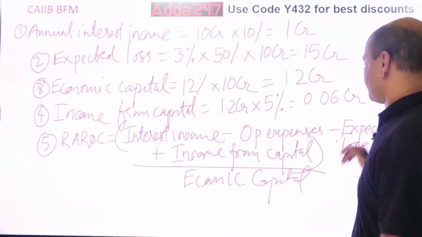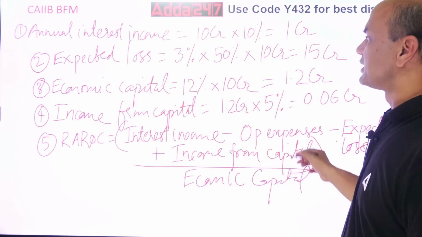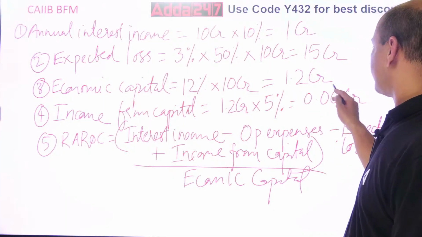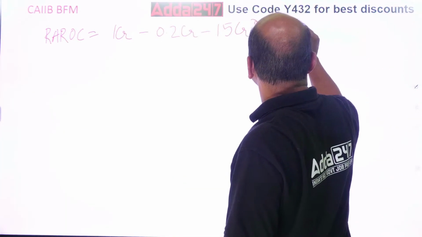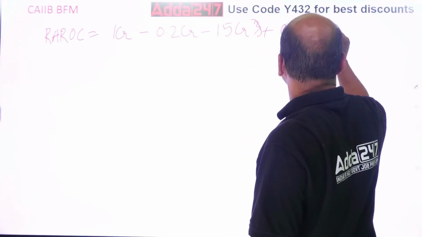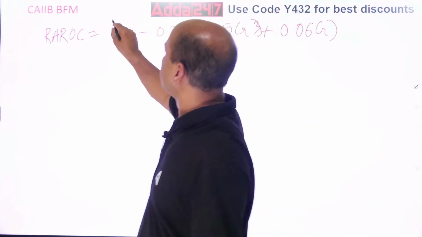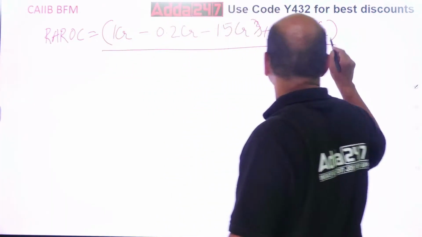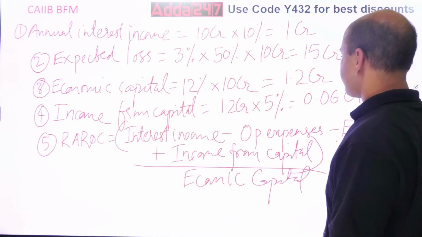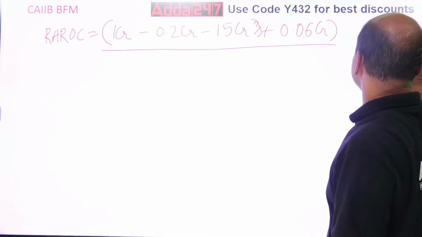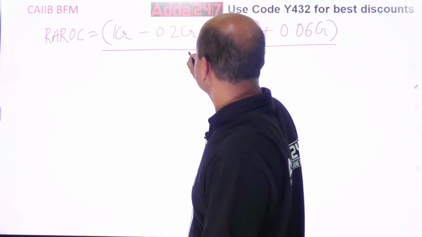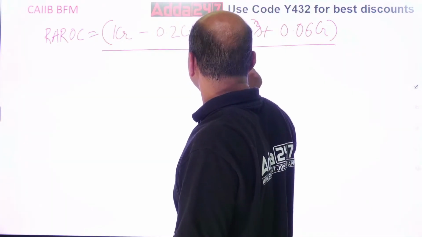What is plus? Income from this. So income is what? 0.06 CR. The whole upon, what is it? The whole upon economic capital. What is the economic capital? 1.2 CR. Do this now.